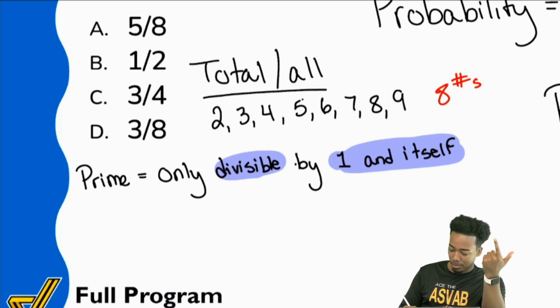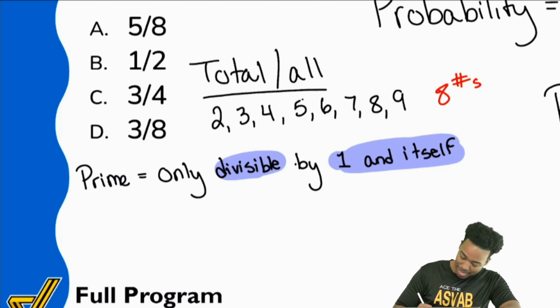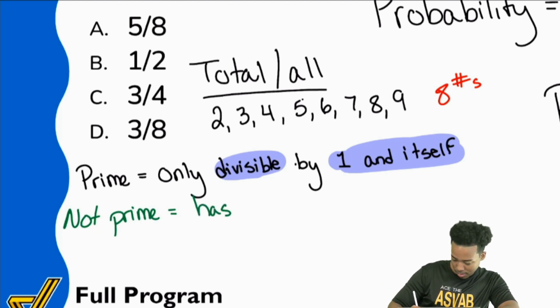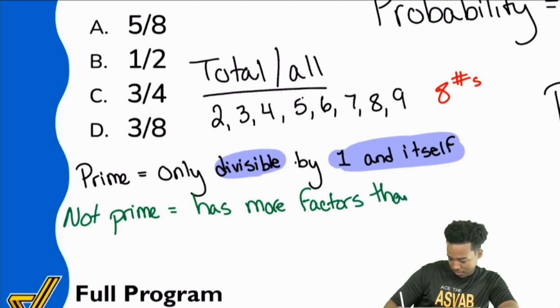So that's a prime number, but everybody, we are looking for the ones that are not prime. So remember, we want not prime, which means it has more factors than just 1 and itself. Let me just write that down for you.